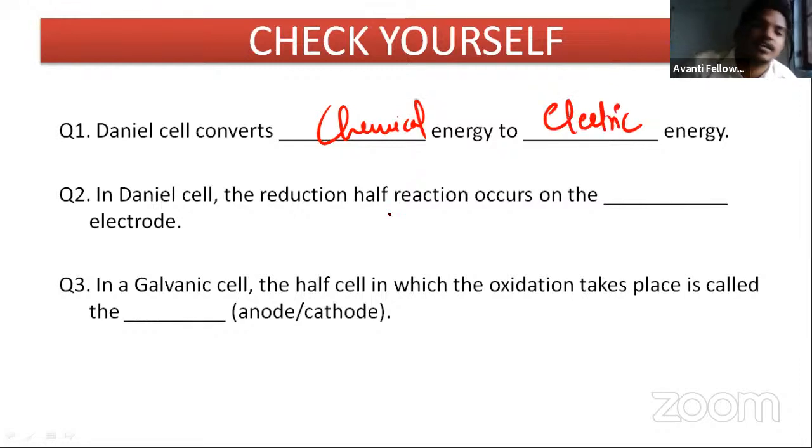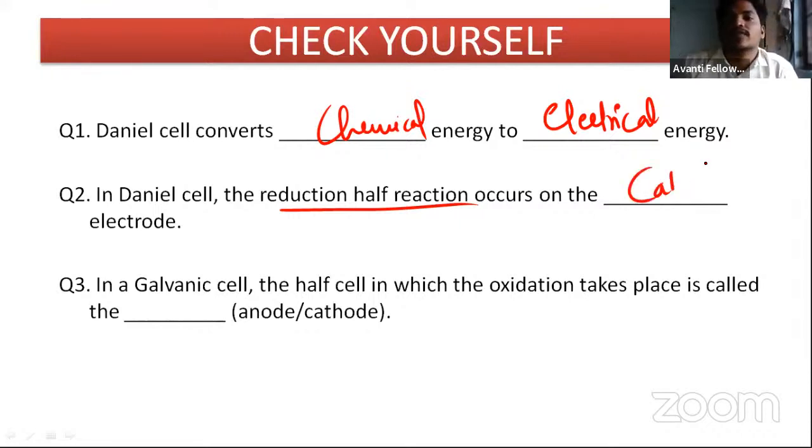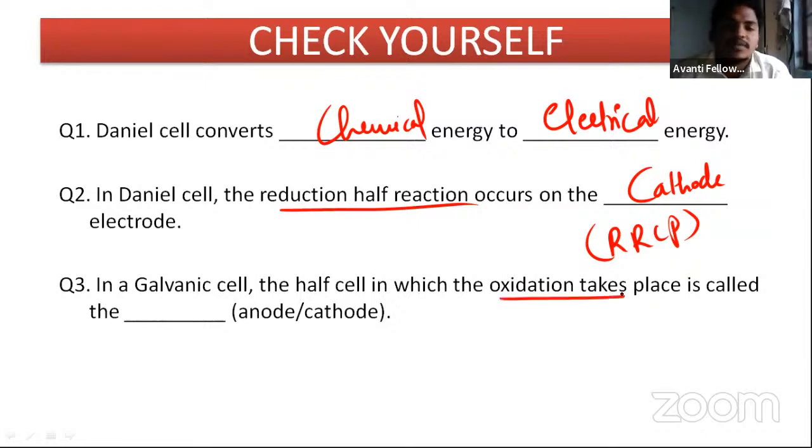In the Daniell cell, the reduction half cell reaction occurs on the dash electrode. Yes, it occurs at the cathode. For that I told you RRCP, that is right reduction cathode positive. So in a galvanic half cell, oxidation takes place at the anode and reduction at the cathode. Very good.